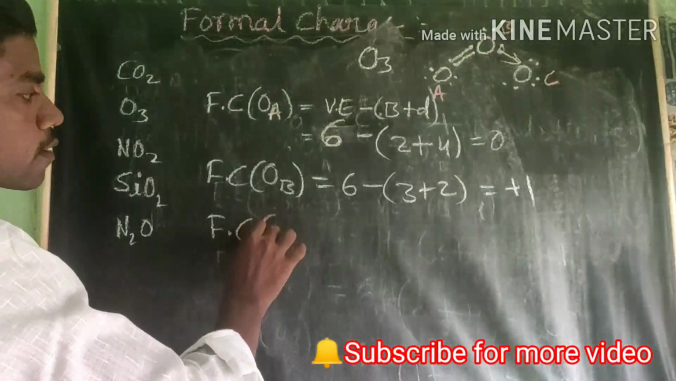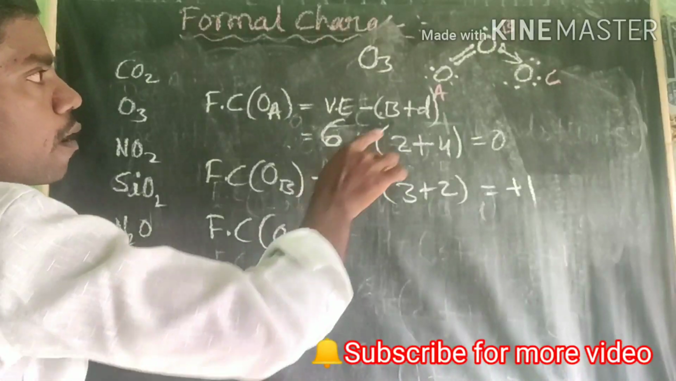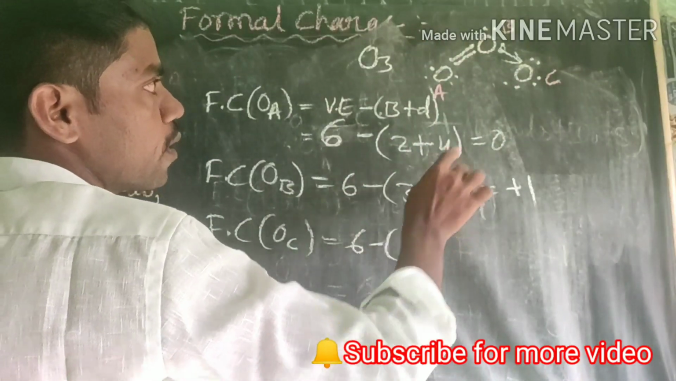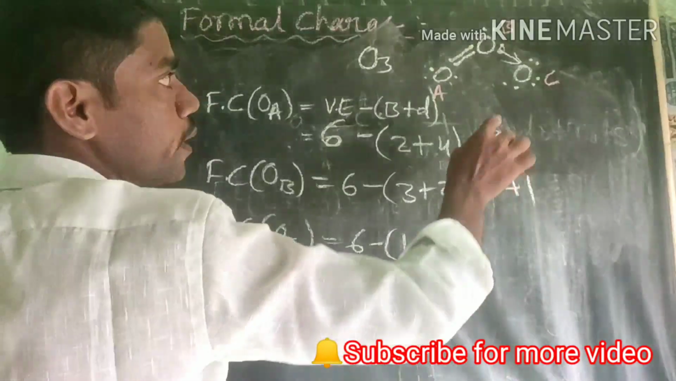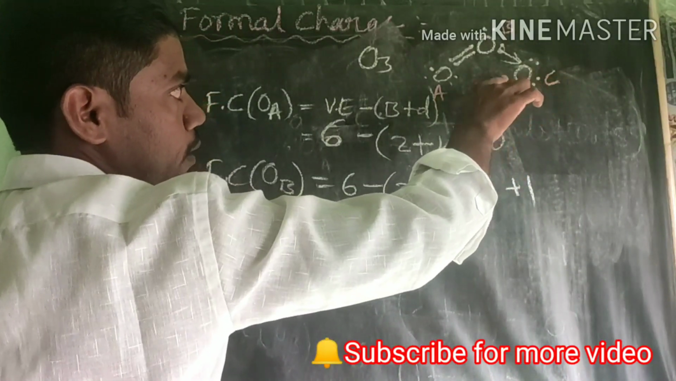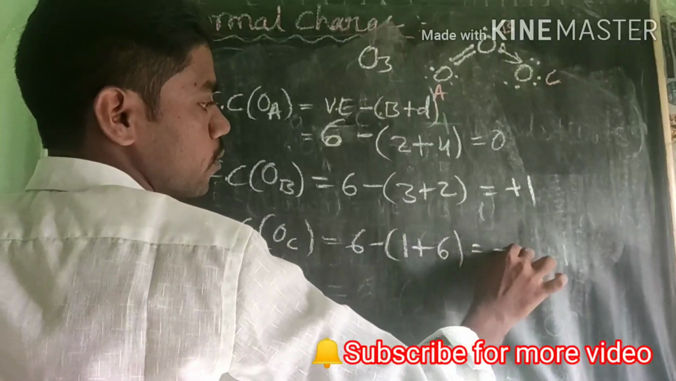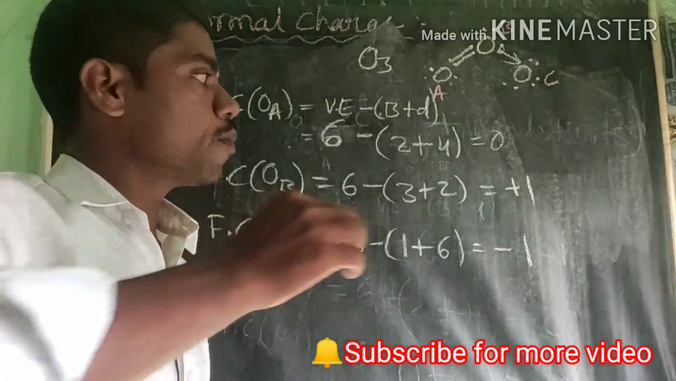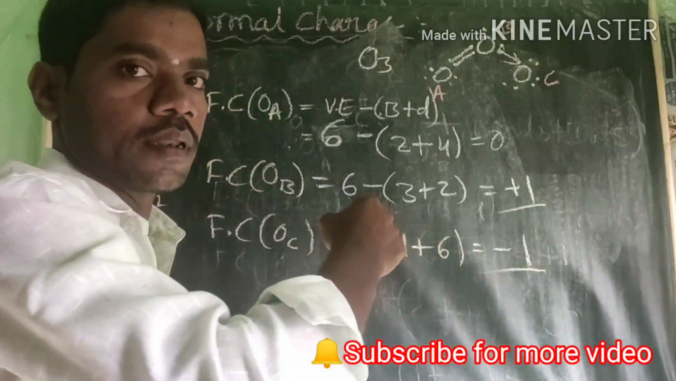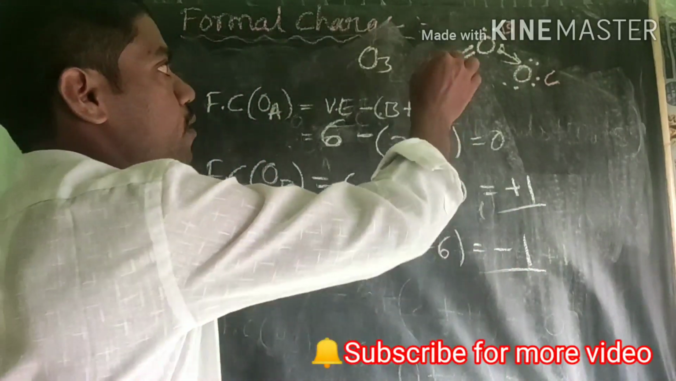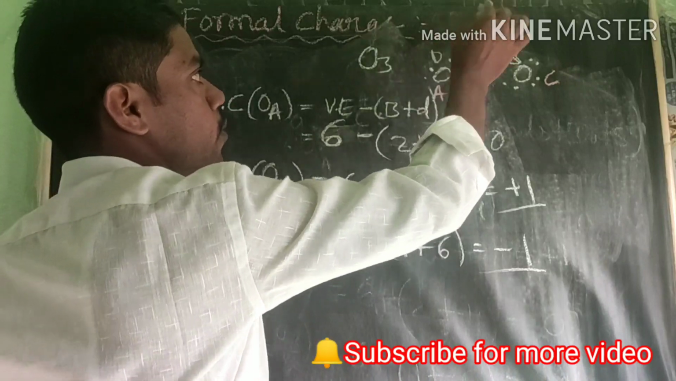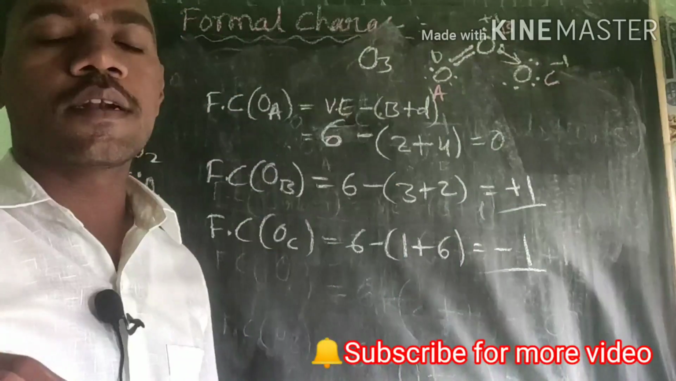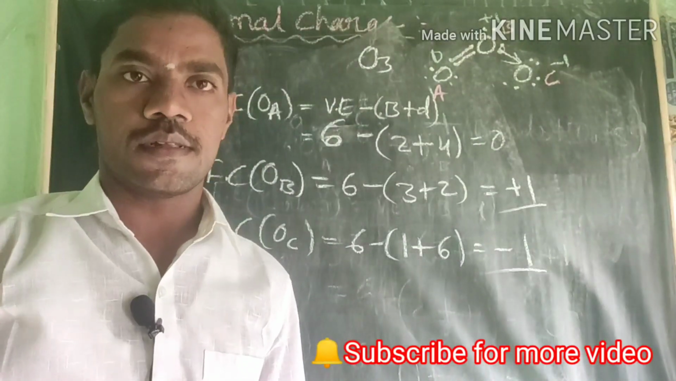Next, again, the formal charge on the C oxygen. The valence electron of oxygen is 6. Number of bonds, only 1 bond. How many dots are there here? 1, 2, 3, 4, 5, 6. Therefore 6 plus 1 is 7, and 6 minus 7 gives us minus 1. Therefore this is what we get: 0, plus 1 and minus 1. This oxygen carries 0, this is plus 1 and this is minus 1. This is the formal charge calculation, dear students.